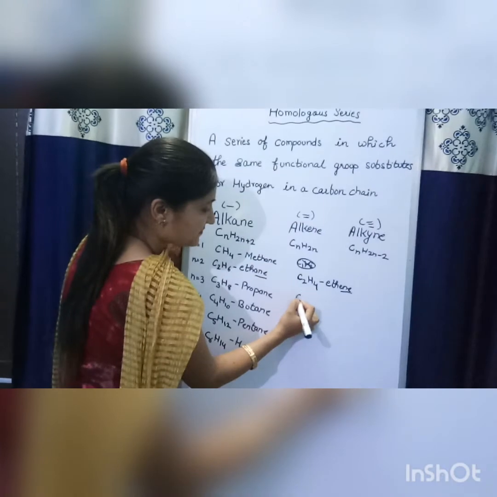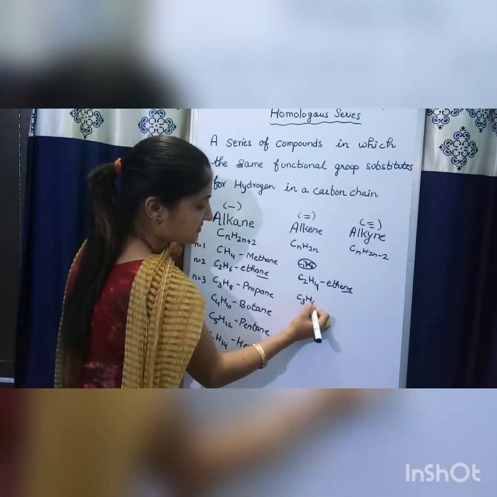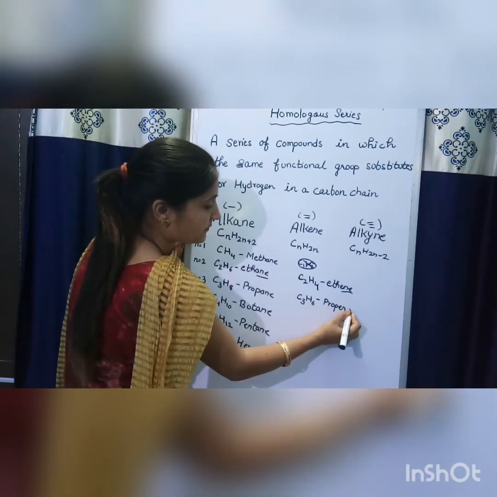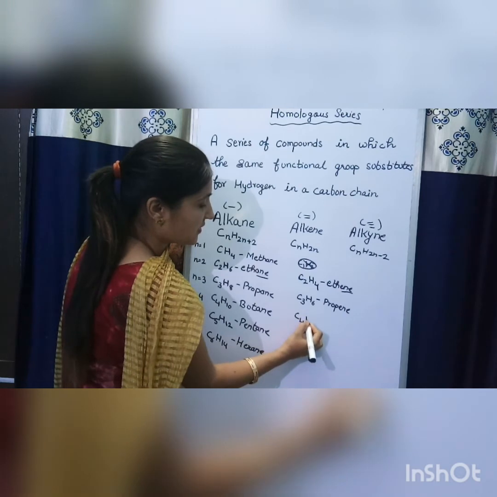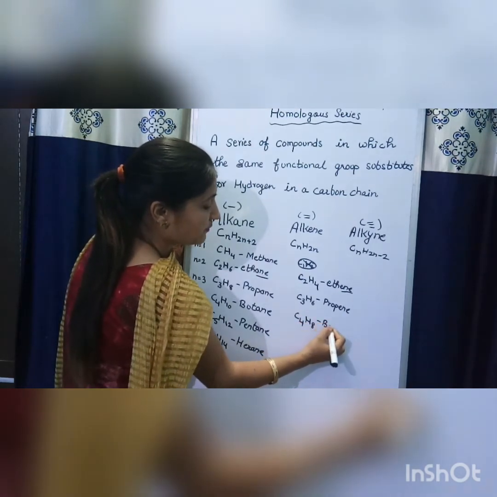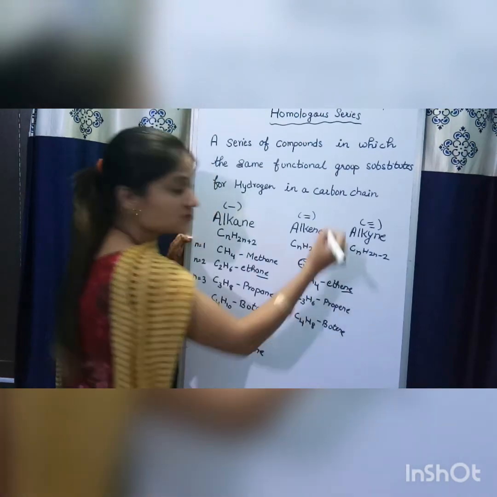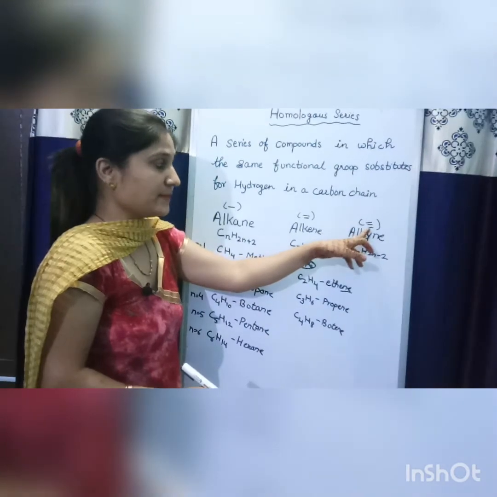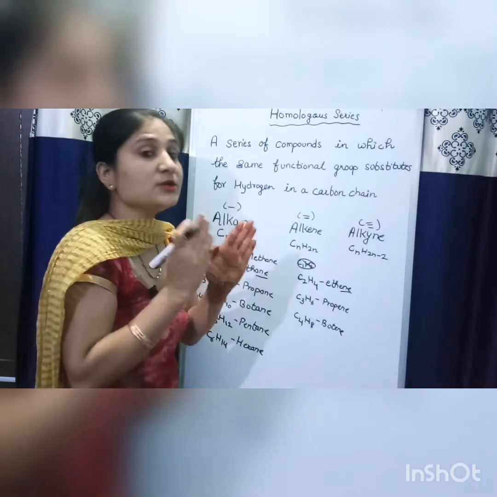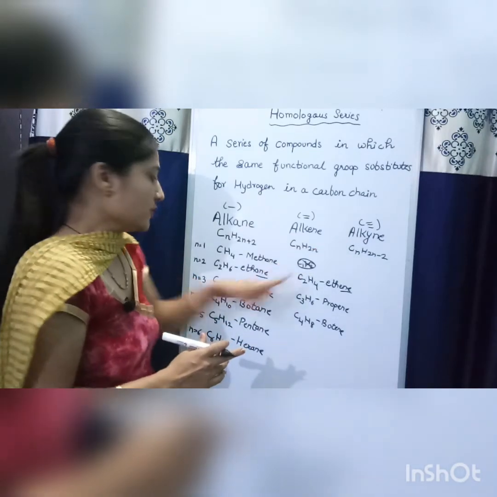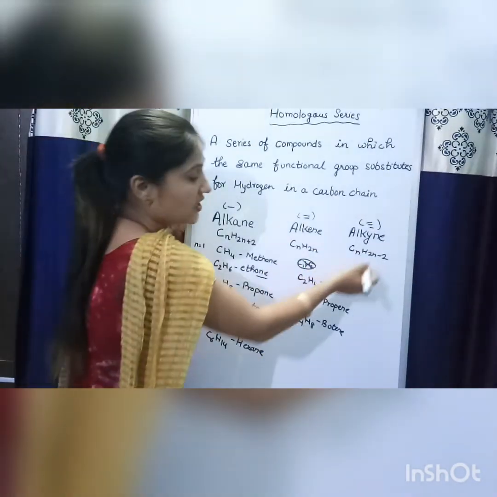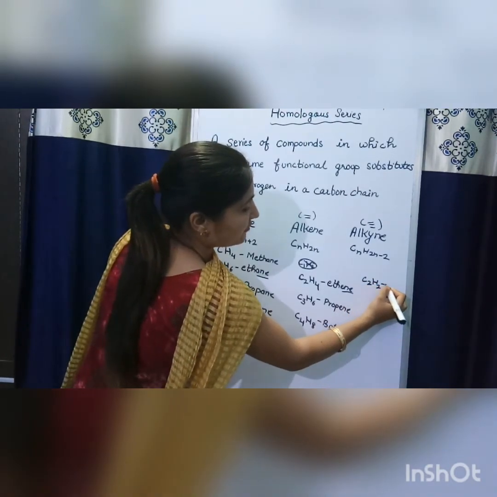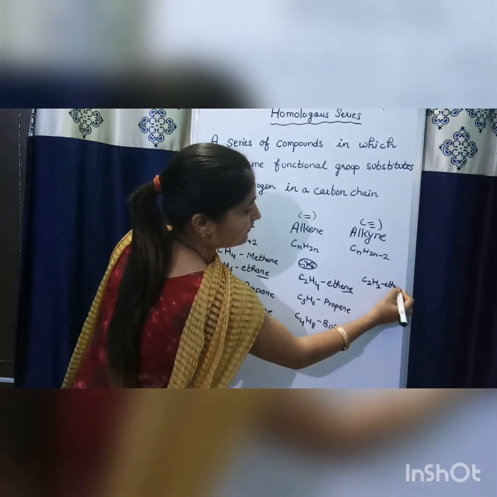The next member is C3H6, and the name of the compound is propene. Next is C4H8, butene, and so on. Now again, if we talk about alkynes, there is a triple bond, so at least we require 2 carbon atoms to form a triple bond. So the series starts with n equal to 2. Now if we put in the value, the first compound becomes C2H2, and the name of the compound is ethyne.